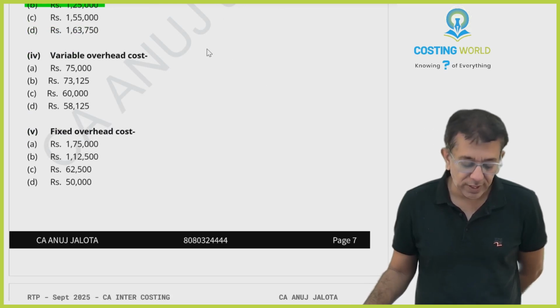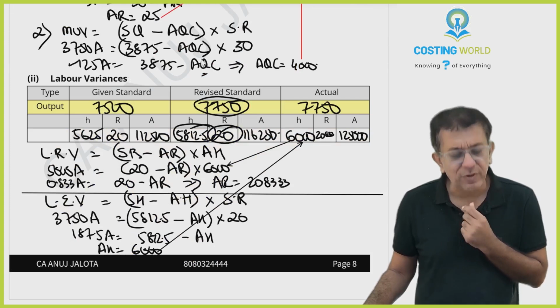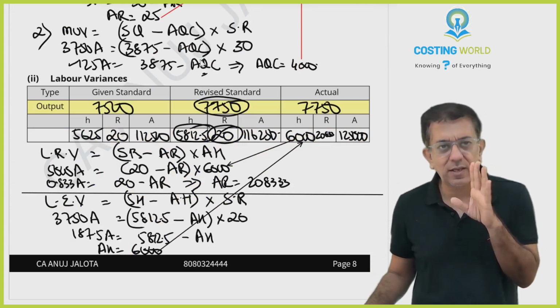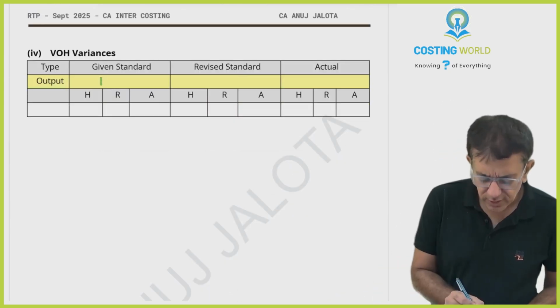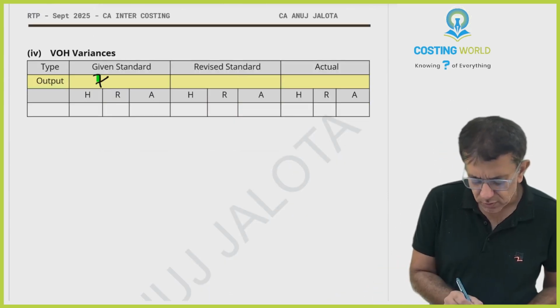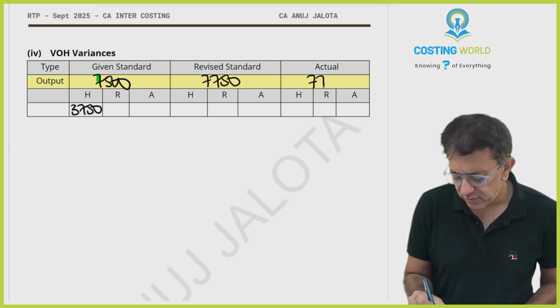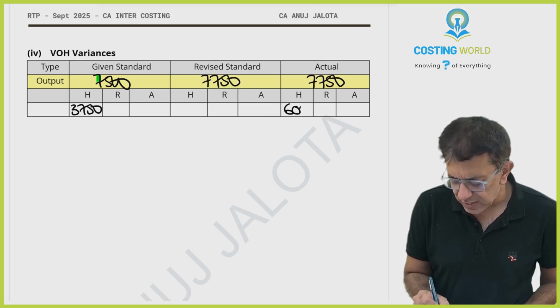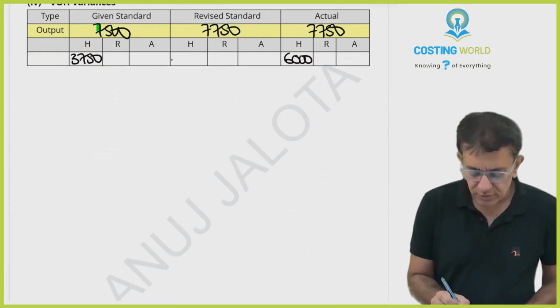Variable overhead cost. Now if you all remember, variable factory overheads is some expense like electricity. It is incurred whenever the workers work. So it is almost like labor only, no? 7,750 units, 3,750, 7,750. In fact, hours come from labor only, always. 5,812.5.